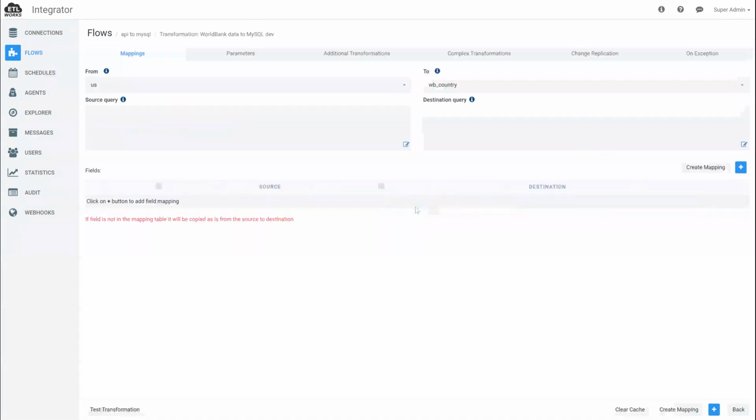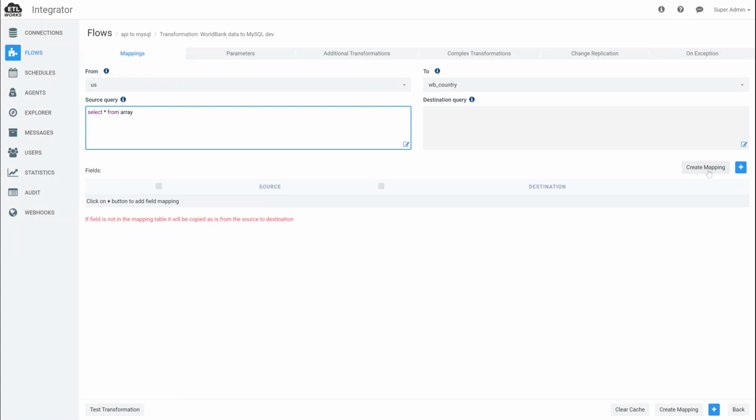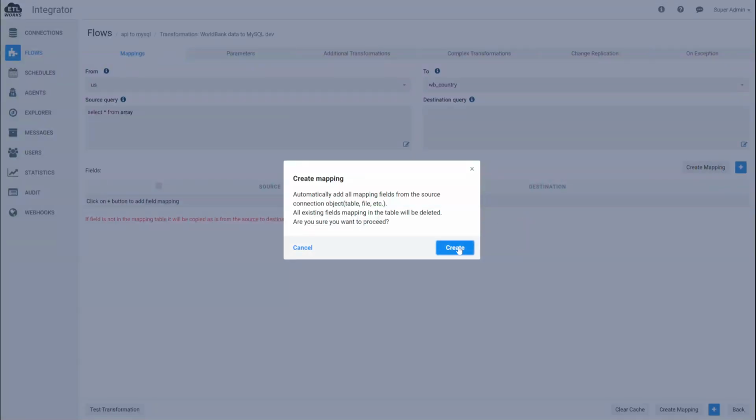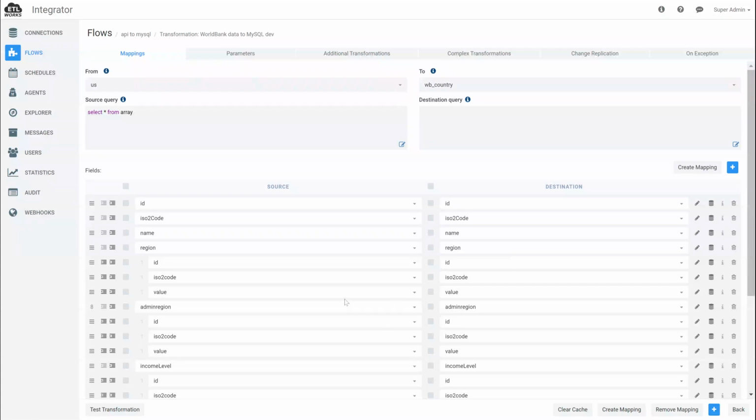So we'll need to do some mapping because, as you know, the data returned by the web service is nested. So we're going to make it more flat using the queries that we used before in Explorer. And then we will let the flow create the mapping for us. As you can see, it's not quite flat yet. So let's make it flat using the drag and drop mapping editor.